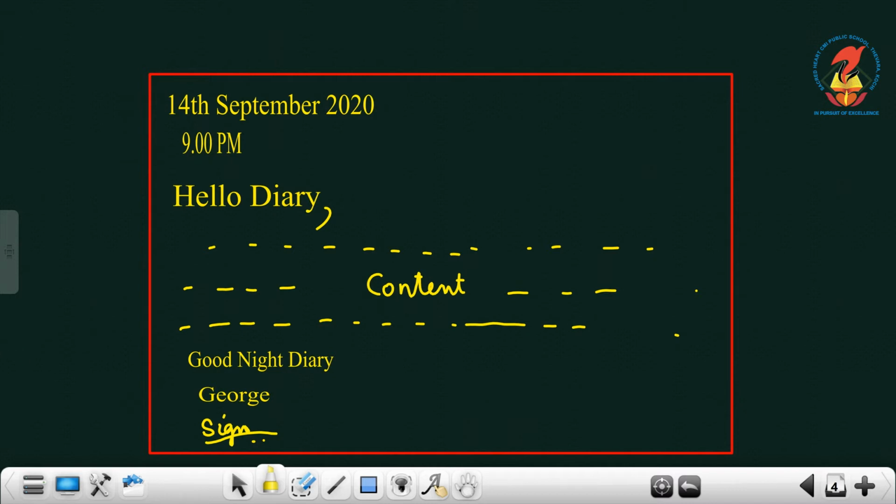Usually, we write in the evening. That's why p.m. Then, hello diary, you are addressing the diary as your friend. Hello diary, dear diary, whatever. Then you can write the content. Content means what you are supposed to write.